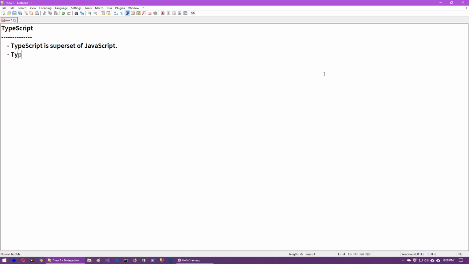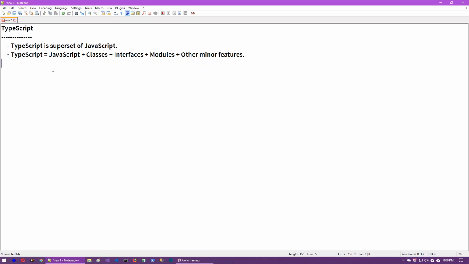What are they? TypeScript provides all the concepts of JavaScript plus classes plus interfaces plus modules, and some other minor features. And mainly the classes, interfaces, modules, these concepts are required in Angular. So that is the reason Angular was developed based on TypeScript, not based on JavaScript. Of course, TypeScript is developed based on JavaScript because TypeScript is a superset of JavaScript.